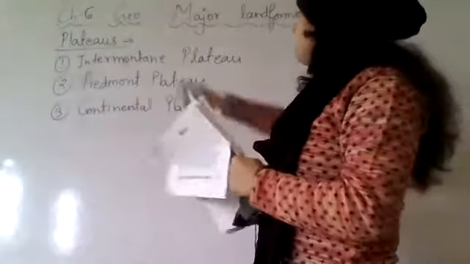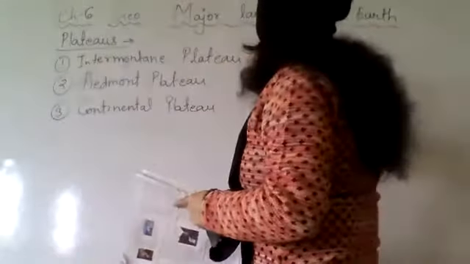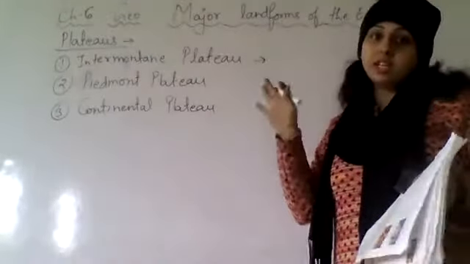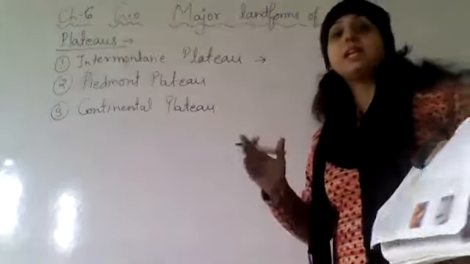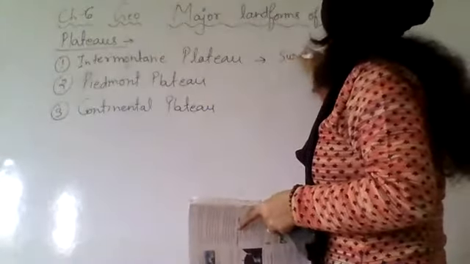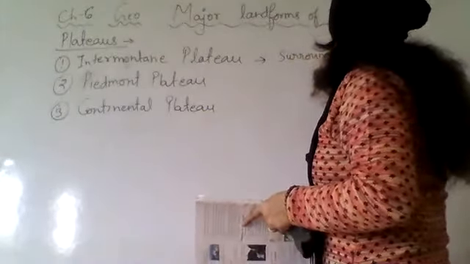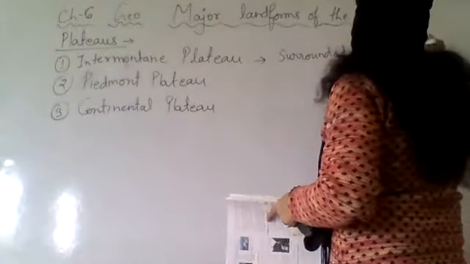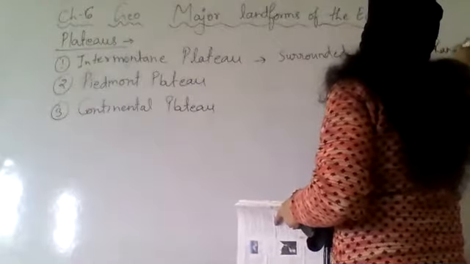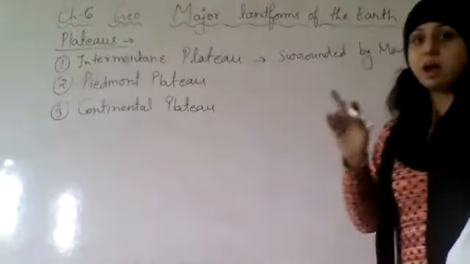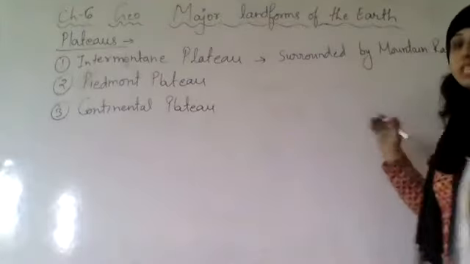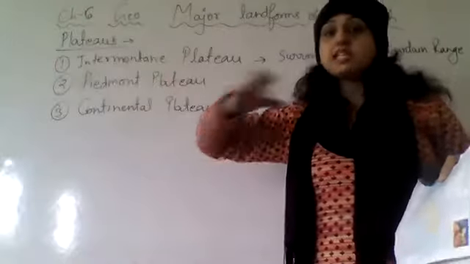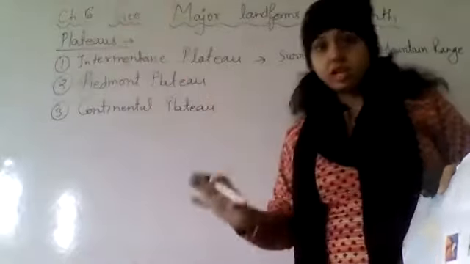If you see intermountain plateaus, they are mostly, completely or partially, surrounded by mountain ranges. Everyone knows what a mountain range is. When mountains are in a line, a chain of mountains, that is a mountain range.